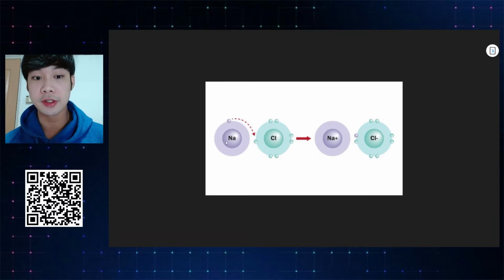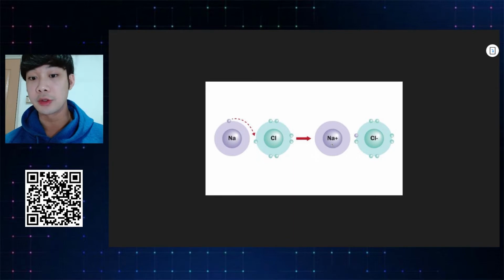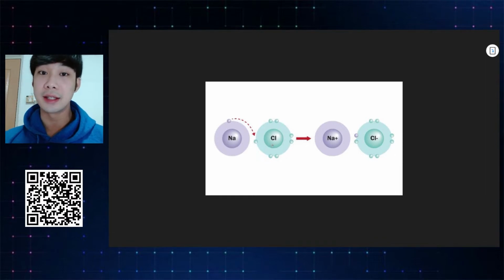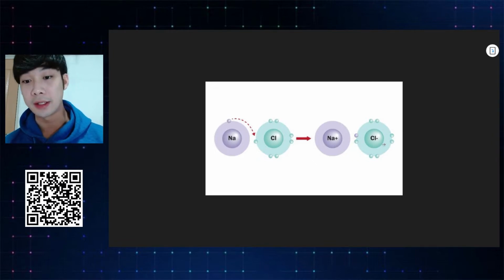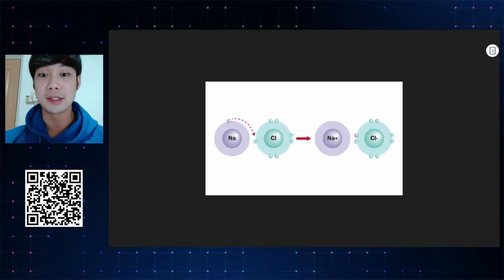Because the sodium atom transfers an electron over to the chlorine atom, the sodium loses a negative charge, so it becomes Na+. And the chlorine atom gains a negative charge, so it becomes Cl-. We know that unlike charges attract. So this Na+ will attract this Cl-. And this very attraction between positive and negative charge is called the electrostatic forces of attraction between sodium ions and chloride ions. That is why we call this an ionic bond.